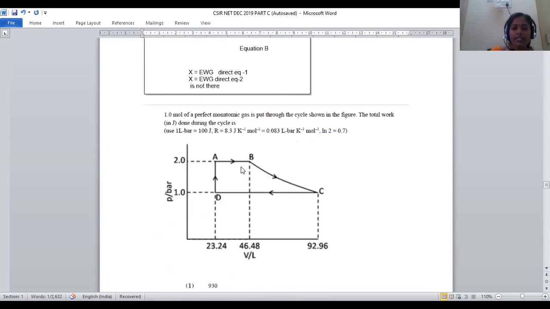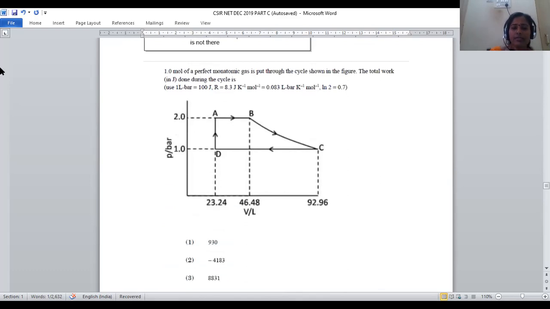The next question: 1 mole of a perfect monoatomic gas is put through the cycle shown in the figure. The total work done during the cycle is asked. We are taking a cyclic process, and 1 liter bar is equal to 100 joules.